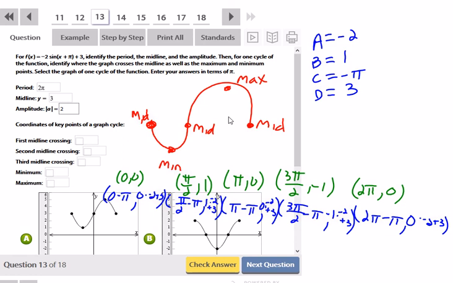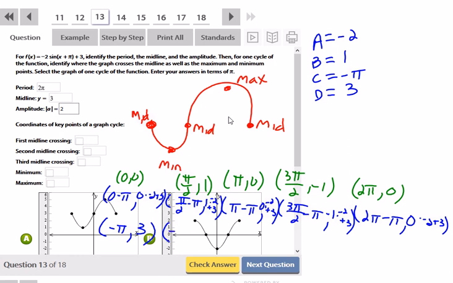Okay. The midline's at 3. So 0 minus pi is going to be -pi. 0 times -2 is 0, plus 3 is 3. So you can see all the midlines are going to end up at 3. Since the amplitude is 2, when I go down to the bottom, 1 times -2 is -2, but plus 3 is going to be 1 for the y's.